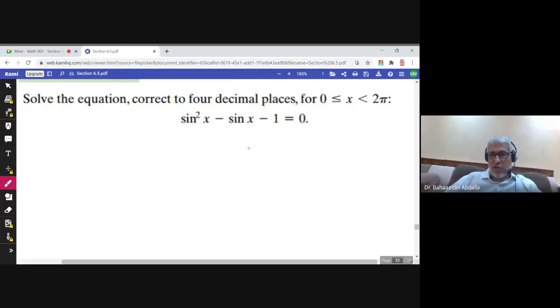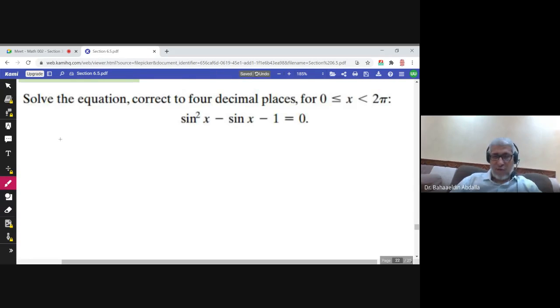Solve this equation correct to 4 decimal places. This is a quadratic in form. So to solve this equation, I try to factor. So sine squared would be sine x times sine x, and minus 1, I cannot factor this equation. This equation cannot be factored. All right, what to do? I should use the quadratic formula.